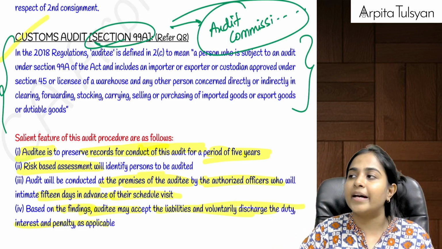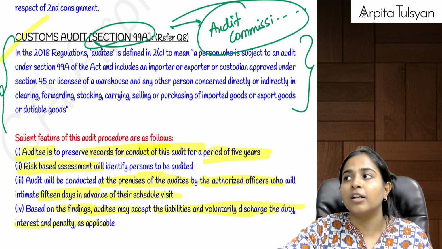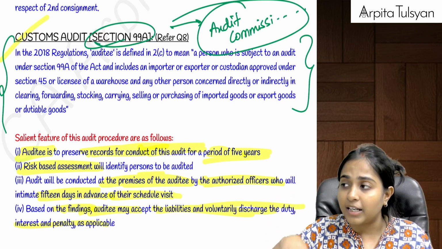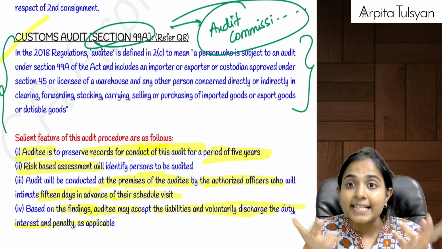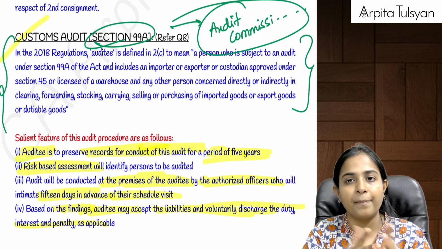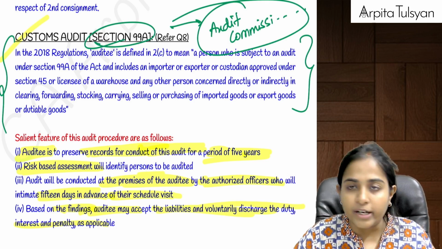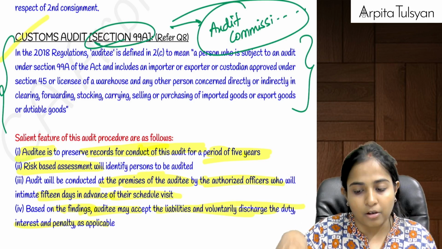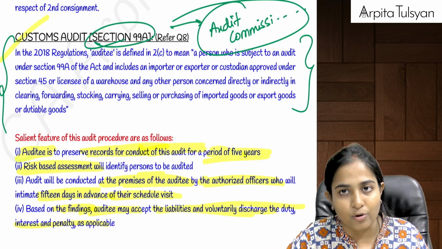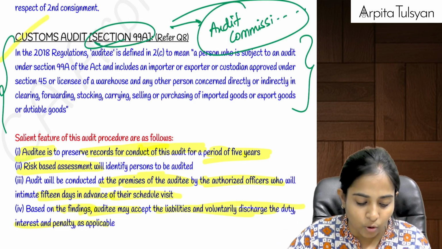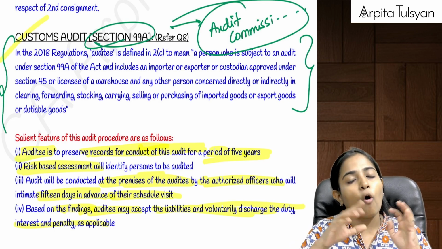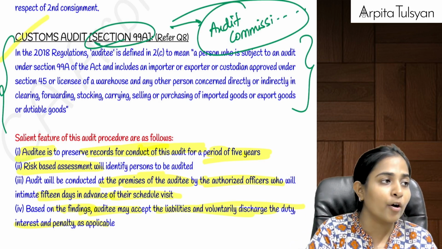Now, audit can be done of the importer, of the exporter, of his broker, of the customs agent, of the licensee of the warehouse. So any of these people can be the auditee. Whenever the audit is going, this is not going to be a surprise audit. This is going to be a planned audit only. So the auditee is required to preserve all the records for the purpose of audit for a period of 5 years.